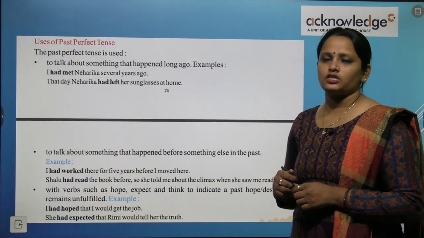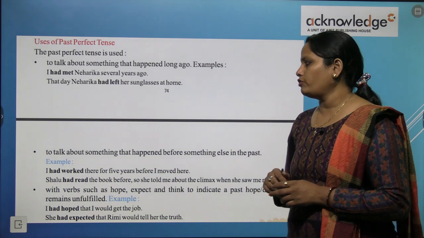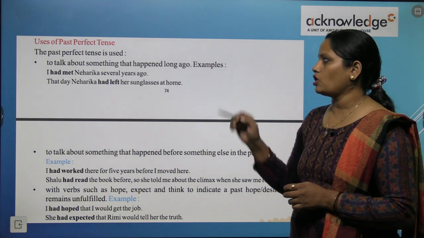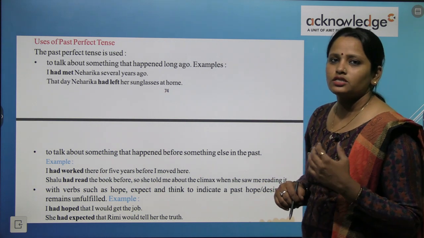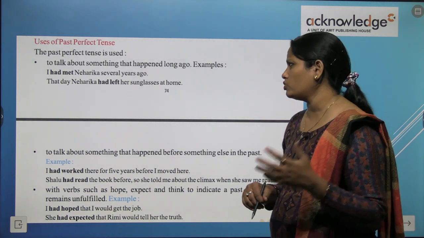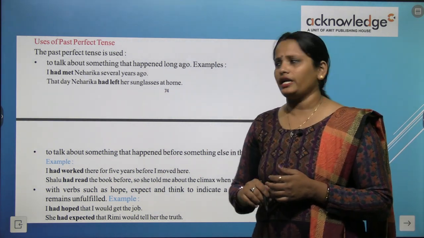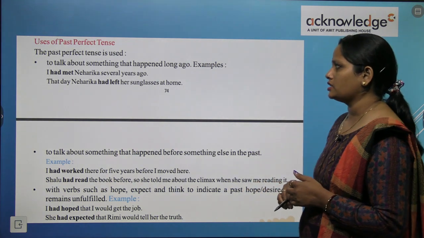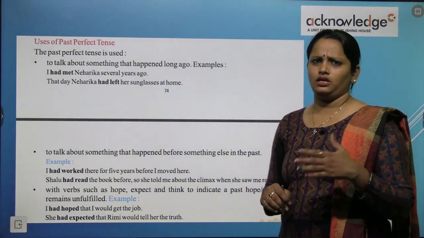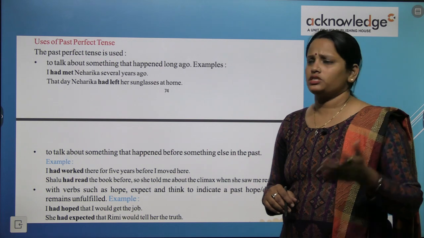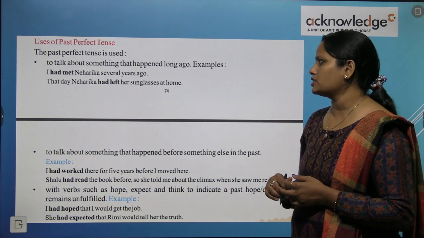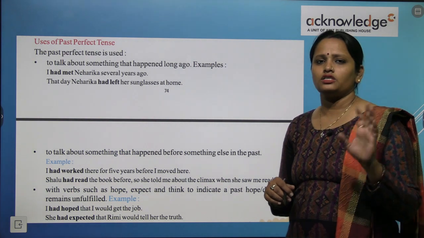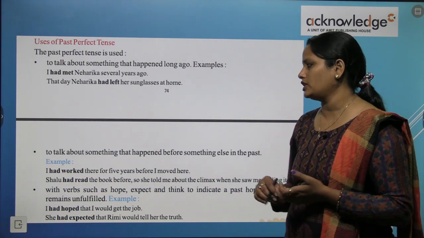Now uses of past perfect tense. The past perfect tense is used to talk about something that happened long ago. So this is used when something happened a long time back. For example, I had met Niharika several years ago. So I met Niharika many years ago. That day Niharika had left her sunglasses at home. So that day Niharika left her sunglasses at my house and went away.